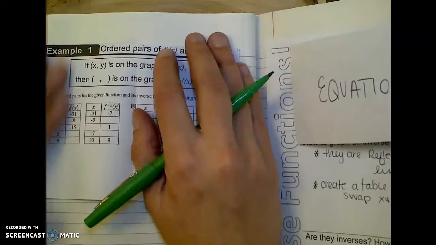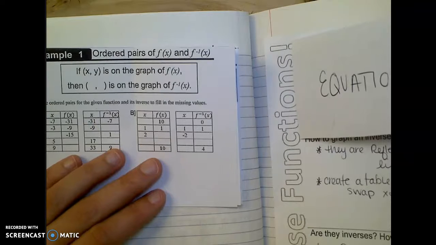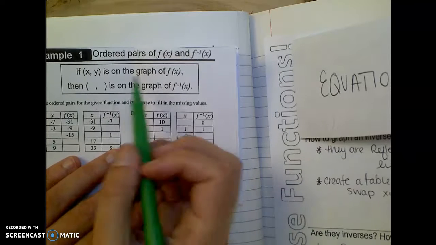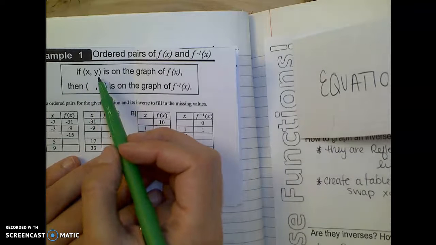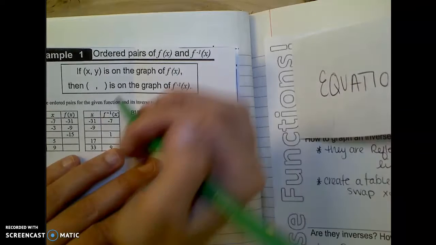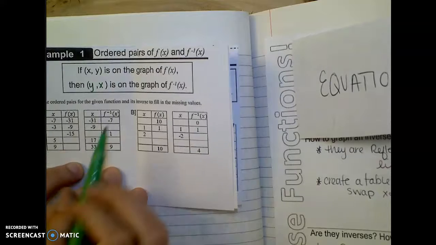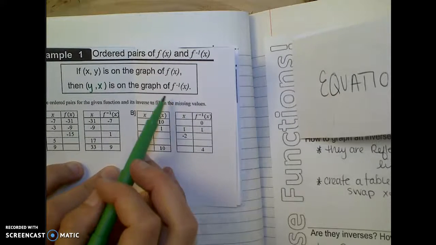Alright, so the first sort of example that we had here is if we were setting up a table that maybe I need to graph, then if I have x comma y points on our original function, then y comma x, or just the swap of the two, would be on the graph of our inverse function.